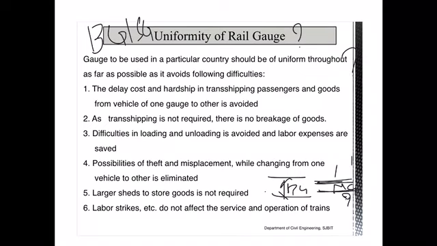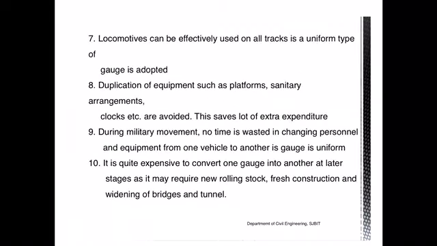Whenever there is an acute requirement, provide the narrow gauges, where it is not at all possible to provide the uniform gauges. Yes, in such cases you can deviate, but wherever it is possible, make sure that your rail gauge will be uniform. And next, the locomotives can be effectively used on all sections. If you have one single track width, then irrespective of region, whatever locomotives are available can be used on the entire track section.